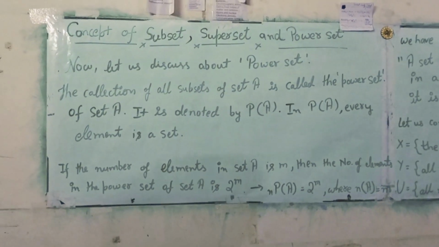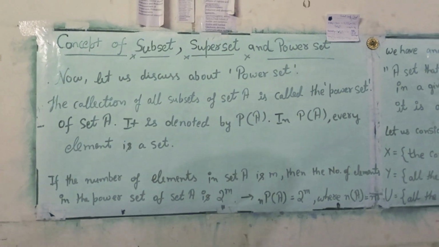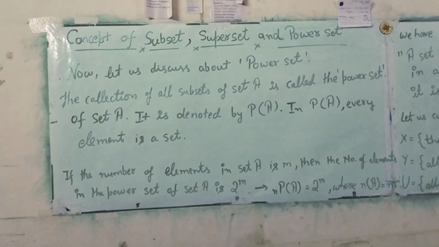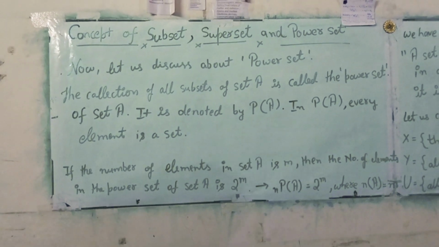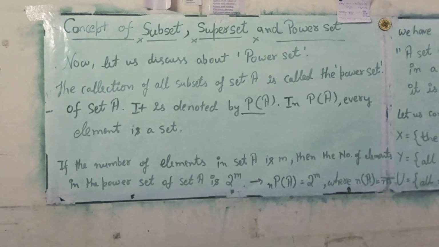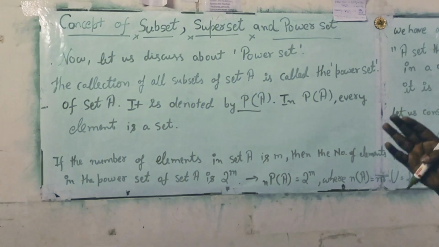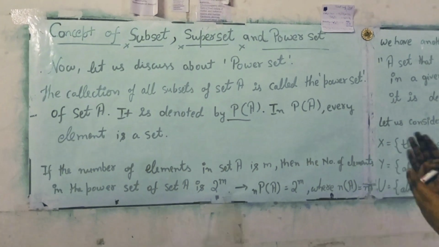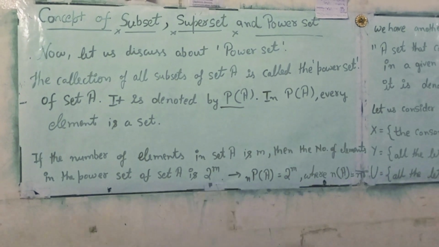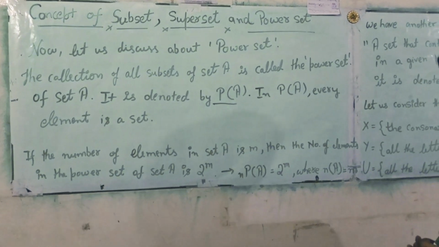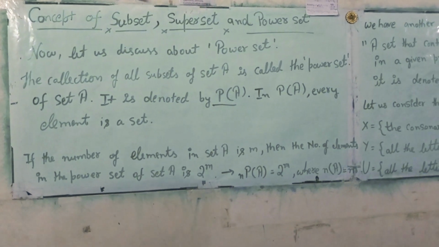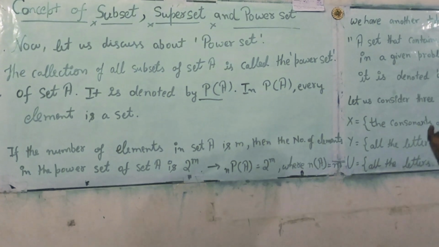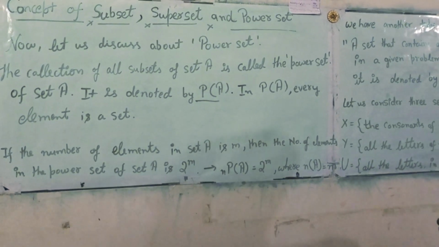Now let us discuss power set. The collection of all subsets of set A is called the power set of set A. It is denoted by P(A). In P(A), every element is a set. If the number of elements in a set A is m, then the number of elements in the power set of set A is 2 to the power m, or n(P(A)) is equal to 2 to the power m, where n(A) is the cardinal number which is equal to m.